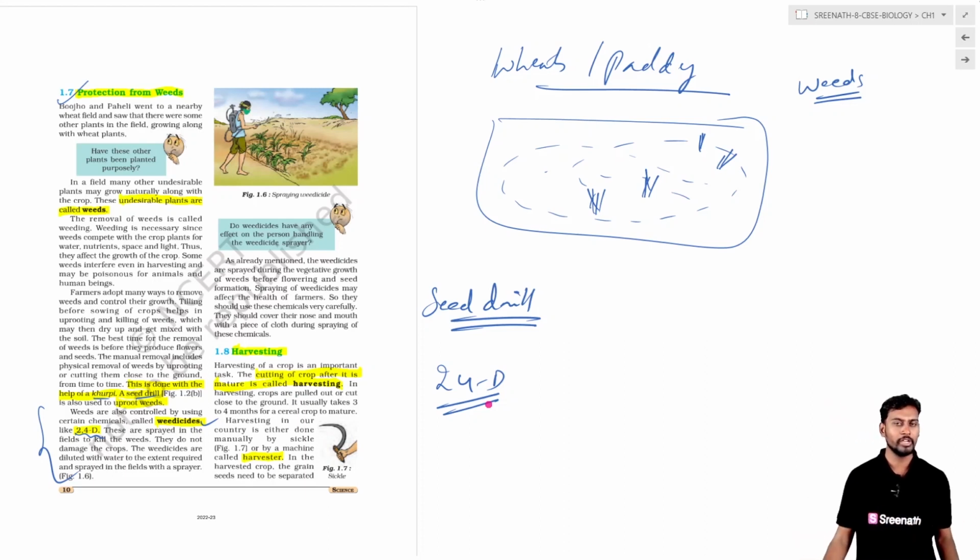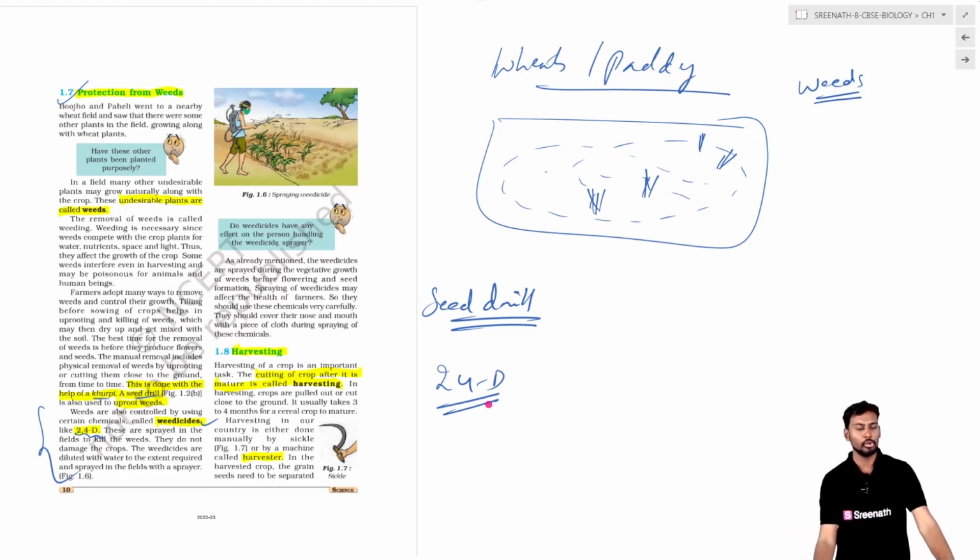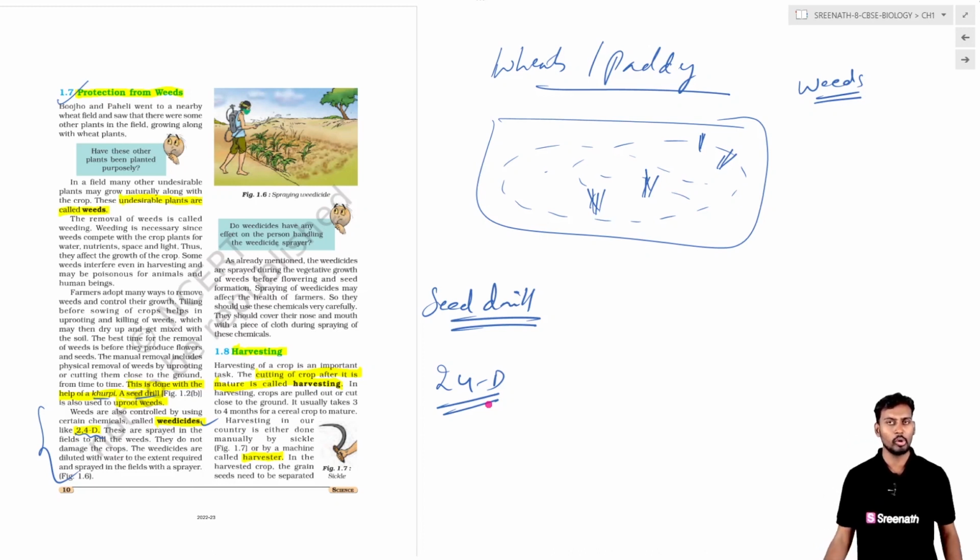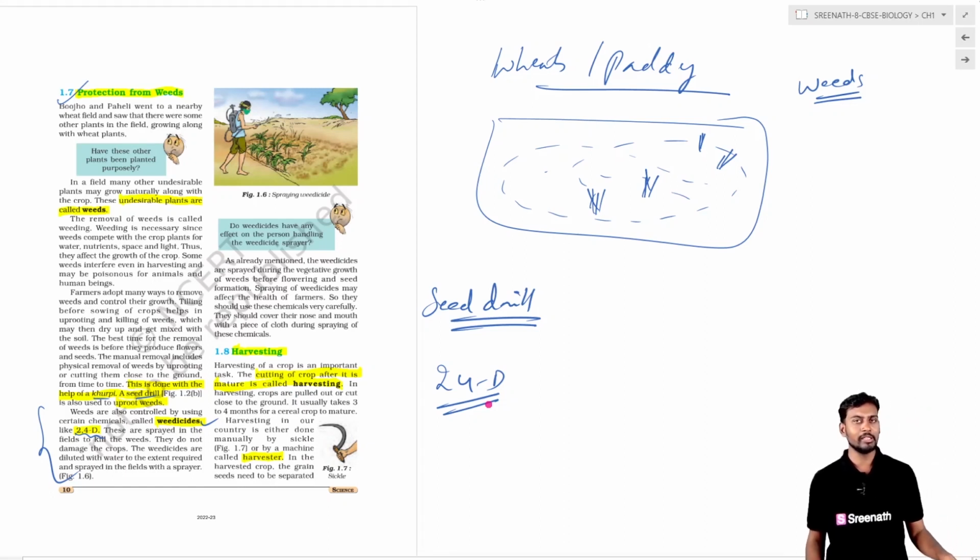So why do the weeds have to be removed? In order to remove the competition for mineral nutrients, and also to provide proper spacing and sunlight, and to avoid competition between the weeds, which are unwanted plants, and our main crop. This is done manually by kurpi, using human labor, and also using seed drills.